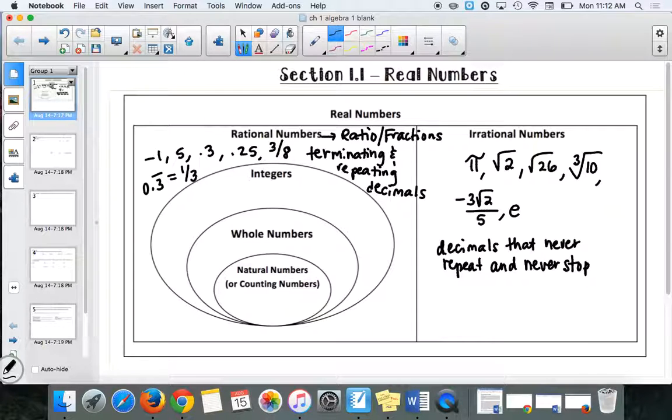Okay, so from there, rational numbers. Well, there's certain types of rational numbers. Rational numbers break into another subcategory. Okay, so rational numbers could be broken into integers. Any guesses on what an integer is?